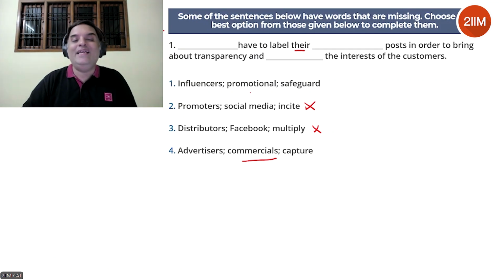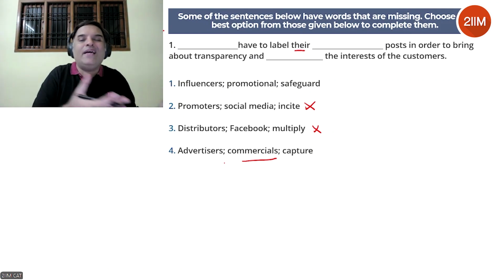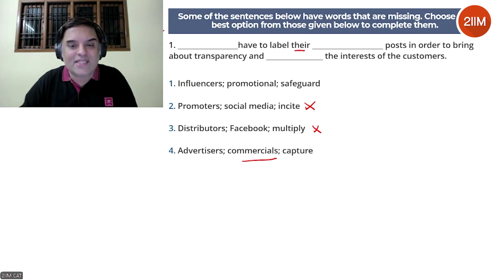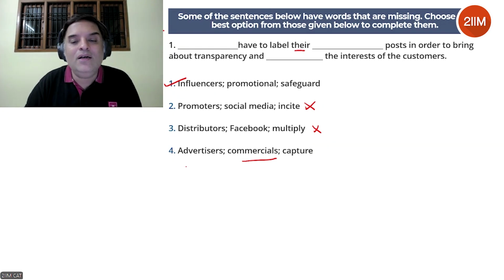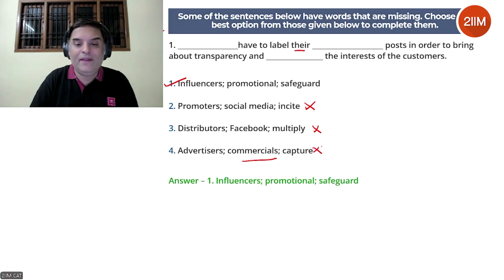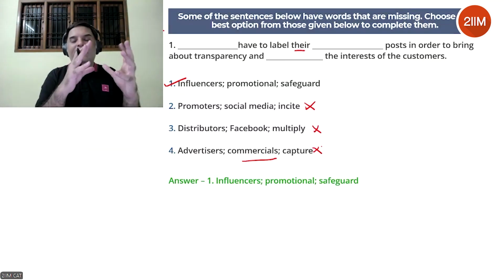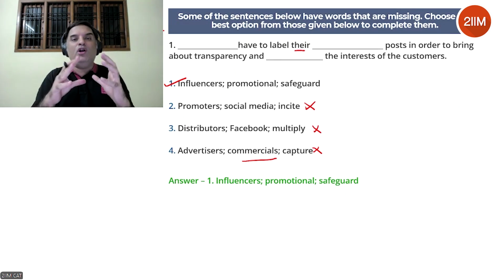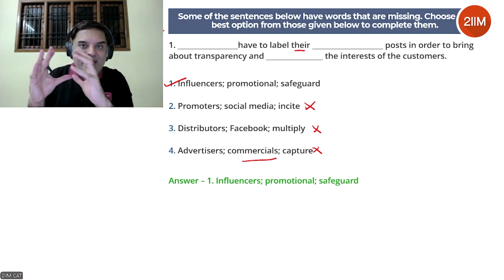So most likely the answer is 1, but we'll quickly go to the 1st blank as well. Influencers have to label the promotional post, makes perfect sense. Advertisers have to label their commercials post. Advertisers maybe, but commercials doesn't make sense. So 1 is definitely the best answer. All right. So as you saw, I read the sentence, started making broad guesses. Then I went in the order of the blank.